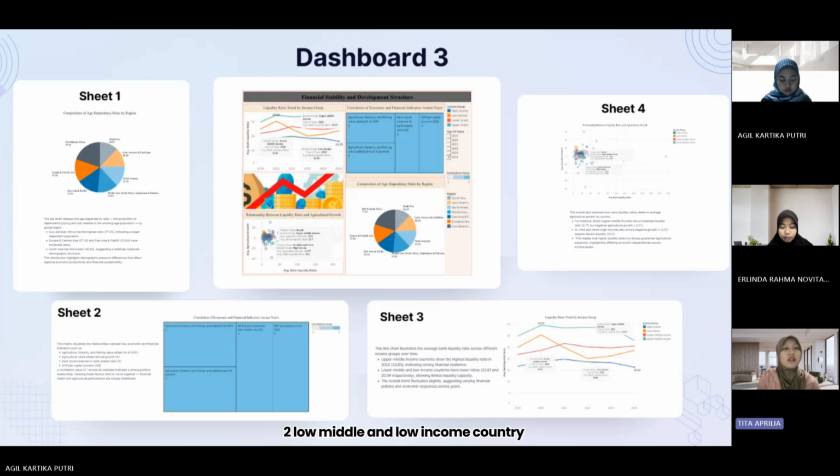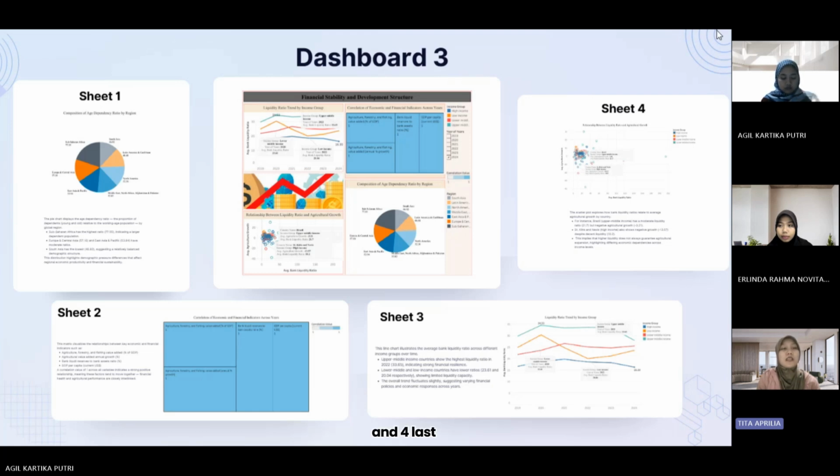Two, lower middle and low income countries recorded low ratios at 3.61 and 0.04 respectively, so limited liquidity capacity. Three, the overall trend fluctuates cyclically, reflecting different financial strategies and responses across the years.